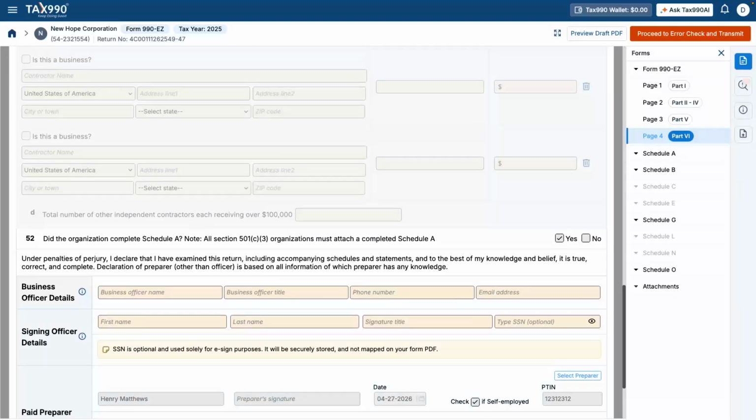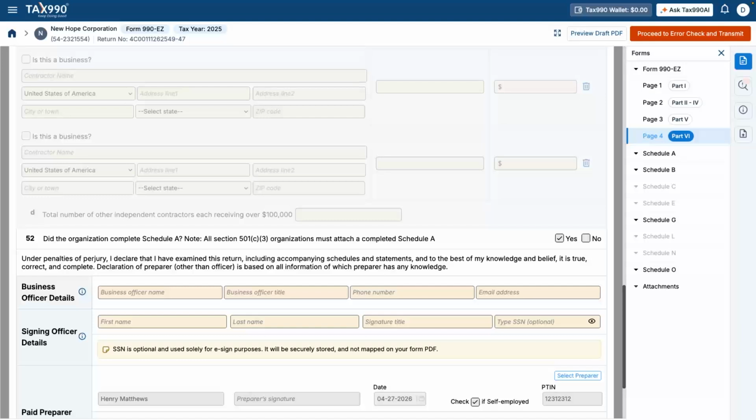Line 52, Schedule A Requirement. This is a key compliance confirmation. All 501(c)(3) organizations are required to complete and attach Schedule A. This schedule provides public support test information, classification details, and additional organizational data. In our example, we'll select yes. Schedule A is required and will be included.